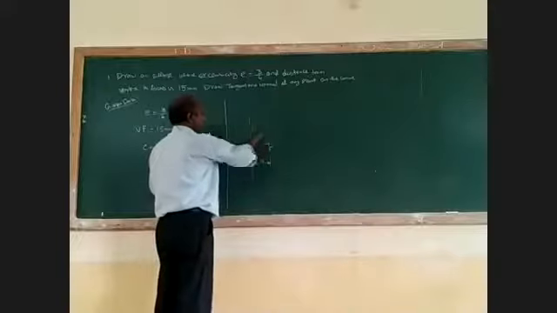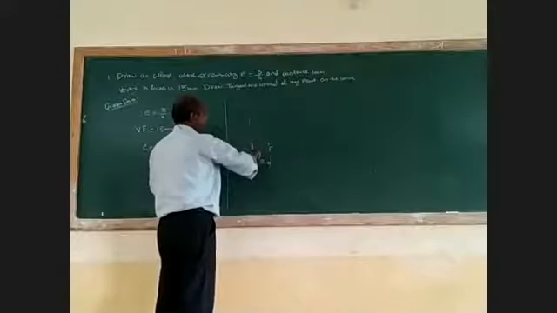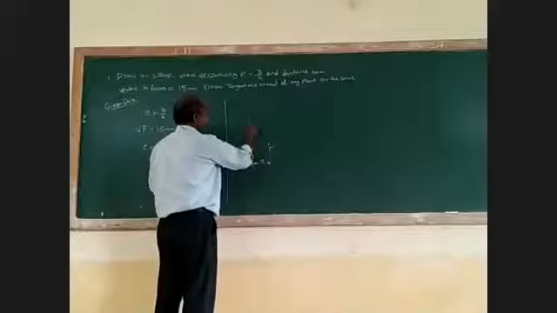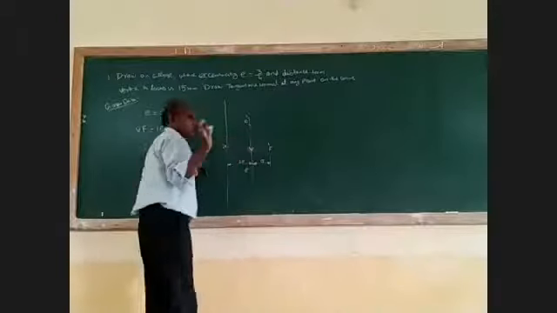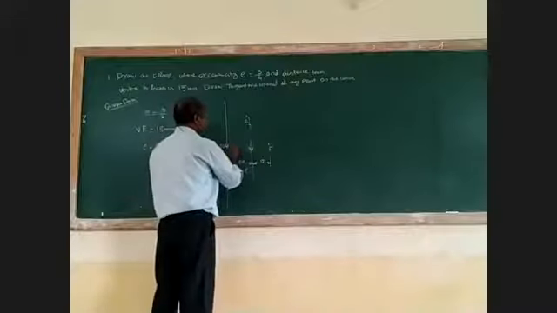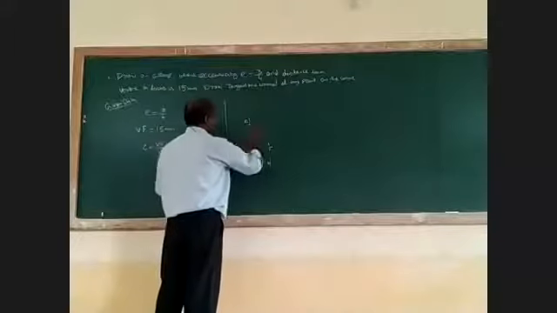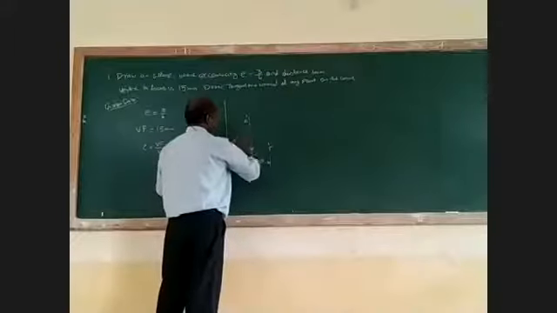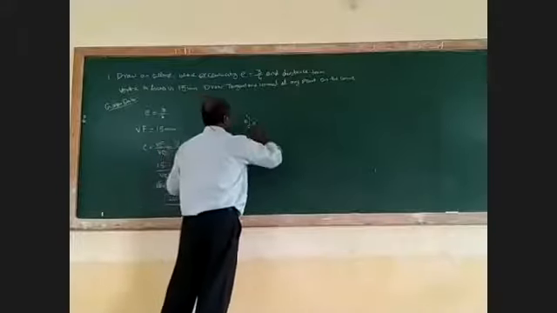Take VF as radius, cut an arc both above and below the line, and mark it as E dash and E. The same procedure. Then join D and E dash.